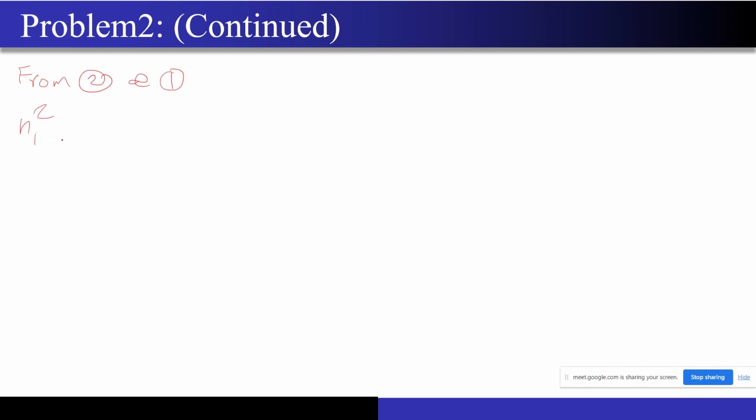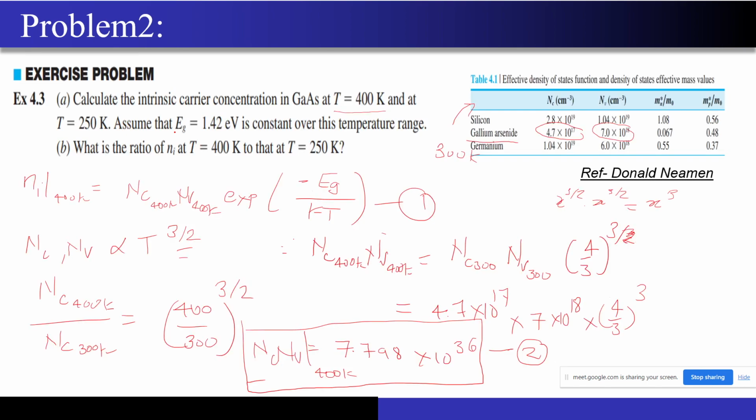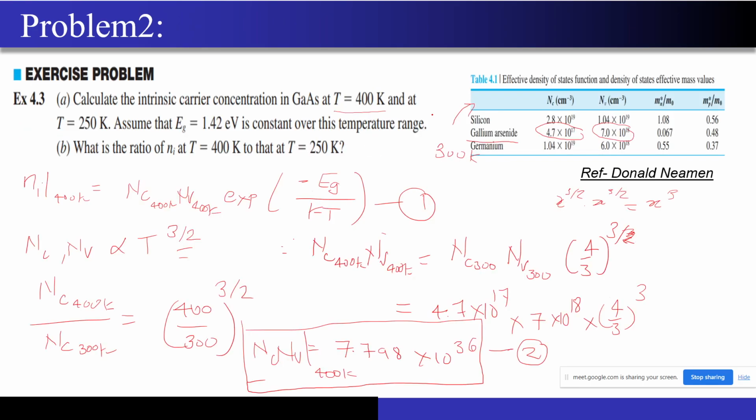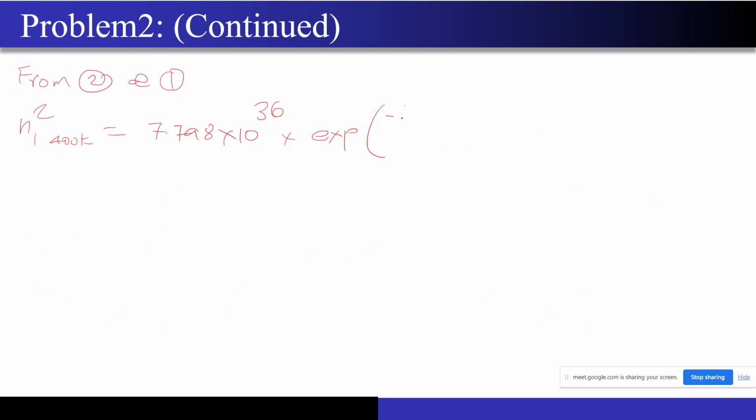So Ni square at 400 Kelvin, what was that value? 7.798 into 10 to the power 36, into exponential of minus Eg, where Eg is given as 1.42 eV. So 1.42 into 1.6 into 10 to the power minus 19, divided by kT. K is 1.38 into 10 to the power minus 23, and temperature has been given as 400 Kelvin.